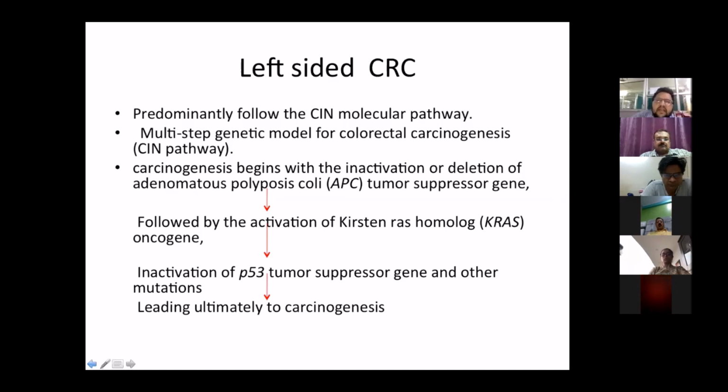It begins with inactivation or deletion of the APC tumor suppressor gene. This is followed by activation of the KRAS oncogene. Then there is inactivation of the tumor suppressor P53 gene, and step by step this leads from adenoma to carcinoma. This is known as the adenoma to carcinoma sequence.